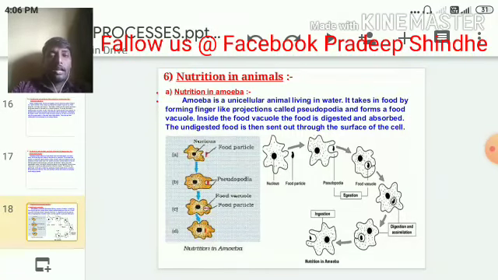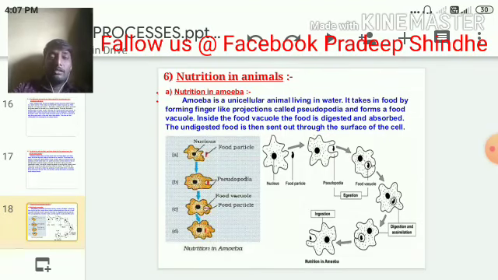In picture B, it completely extends the pseudopodia in such a way that it covers the food completely. The third picture, C, shows that it has completely extended the pseudopodia and taken the food inside into the food vacuole. The food vacuole will be inside the cell.